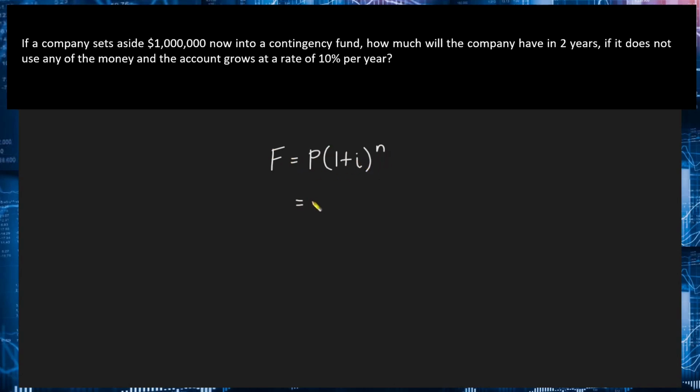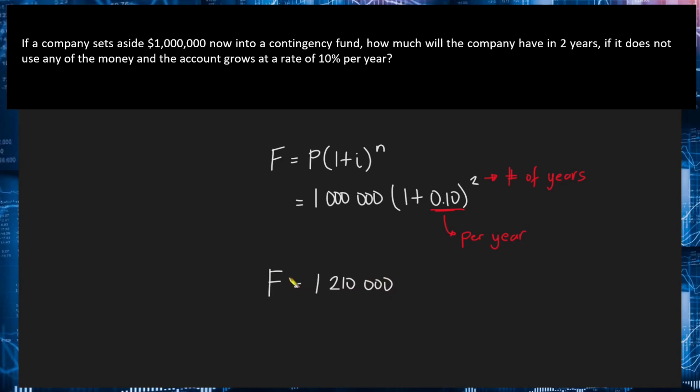Again, isa-substitute lang natin yung mga given values. For the principal, we have 1 million. And then I, our interest rate, that will be 10%, so 0.10. And then yung N natin will be the number of periods, that will be 2 years. In total, the future amount of our money will be equal to $1,210,000. Okay, so napakadali lang, ano?